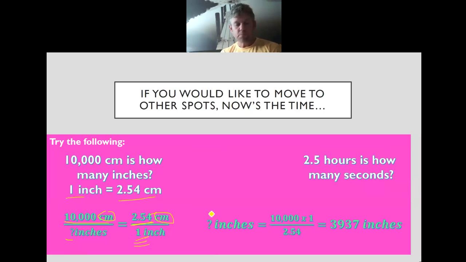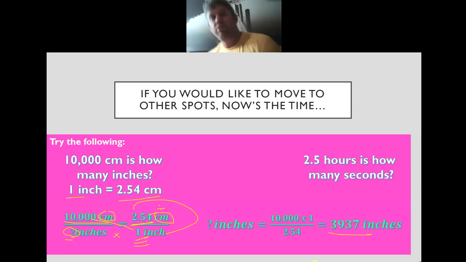So the way I'm going to run this one to solve for my unknown there, I'm going to take my 10,000 times 1, and I'm going to divide that by 2.54. So 10,000 times 1, 10,000 divided by 2.54 gives me 3937 inches. 3,937 inches for us as an answer.